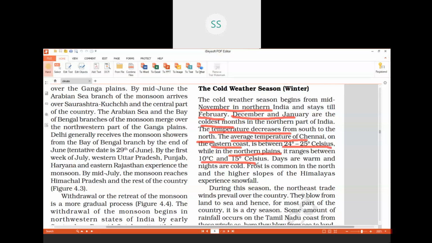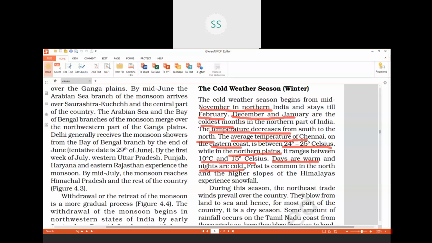And how is the weather at that time in the northern part of India? Days are warm. In the daytime, it is sunny. It's not hot. It is warm. There is a difference between hot and warm. So days are warm and nights are cold. This is a very important feature of the cold weather season.